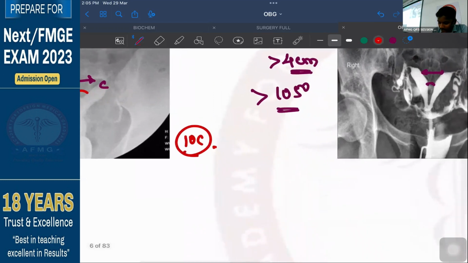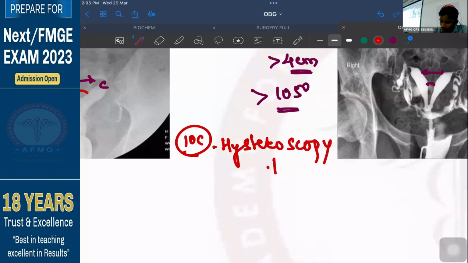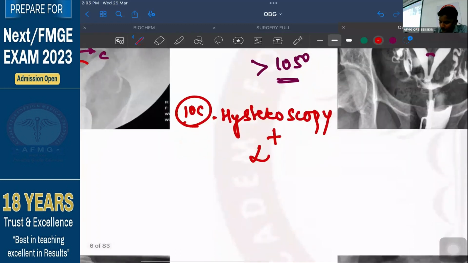तो इसीलिए investigation of choice अगर पूछा जाता है Mullerian defects के लिए, along with hysteroscopy, always go for laparoscopy also, because one camera you will insert in the uterus, one camera you will insert in the abdominal cavity, and you will see the uterus from above. ठीक है, तो दोनों तरफ से अगर तुम इन्वेस्टिगेट करोगे then it will be much easier for you to pick up any defect as such. ठीक है, so hysteroscopy plus laparoscopy is the best answer.